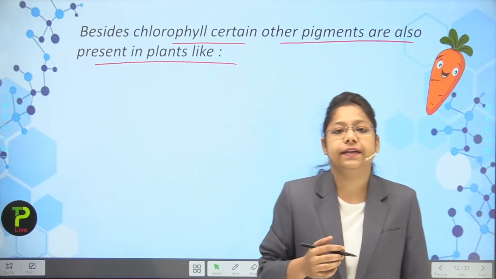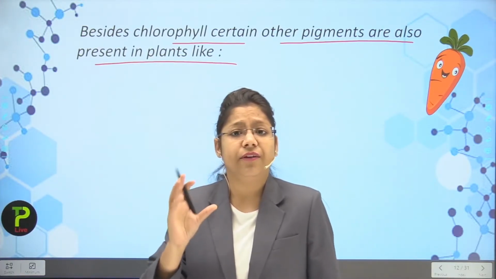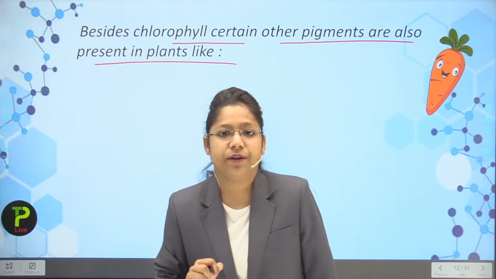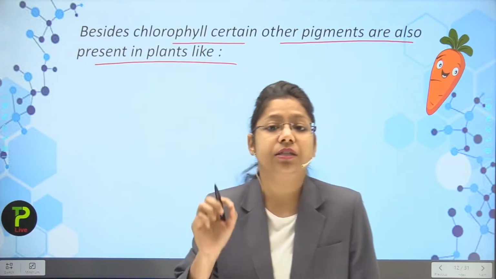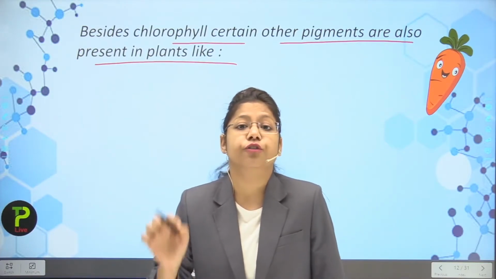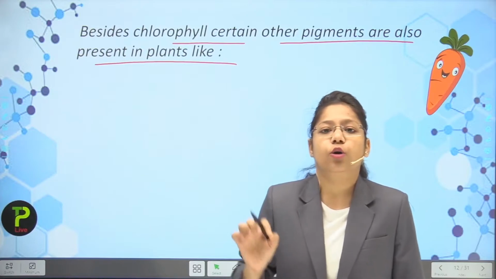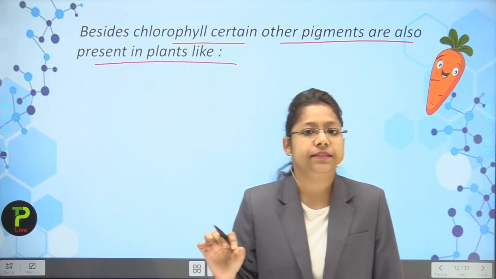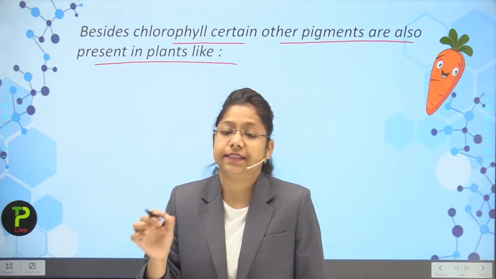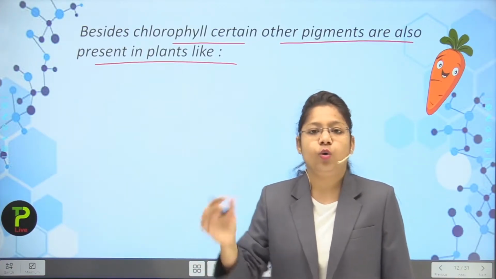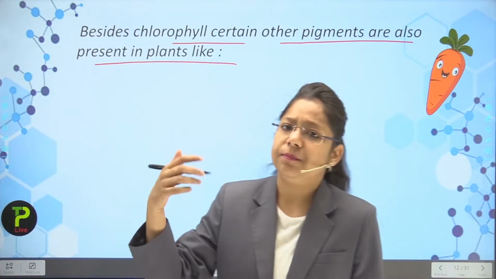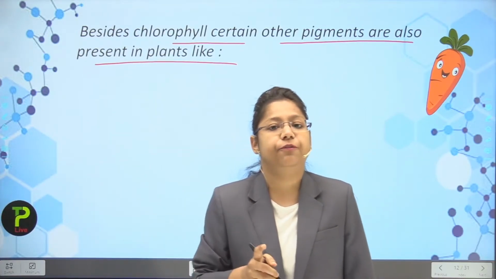Take an example of the violet colored cabbage. Have you ever eaten that? So why is the color violet there? Because of the presence of chromoplast. Now chromoplast contains different colors except green. It contains red, yellow, violet, indigo or many colors, but except green.